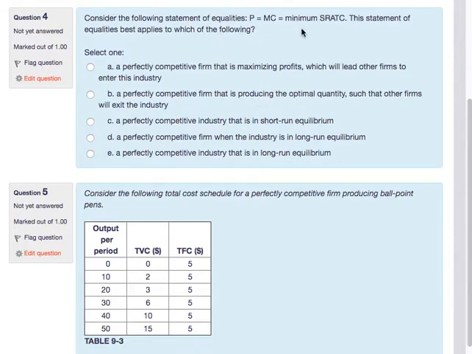If we look at the 2-graph framework, it's not on the market graph, it's on the typical firm graph. So this would be a perfectly competitive firm in long run equilibrium, not in short run, because in the short run you might have economic profits and some businesses that want to enter. The long run is a situation that is stable over time, where there are zero economic profits being made by the firms in place.